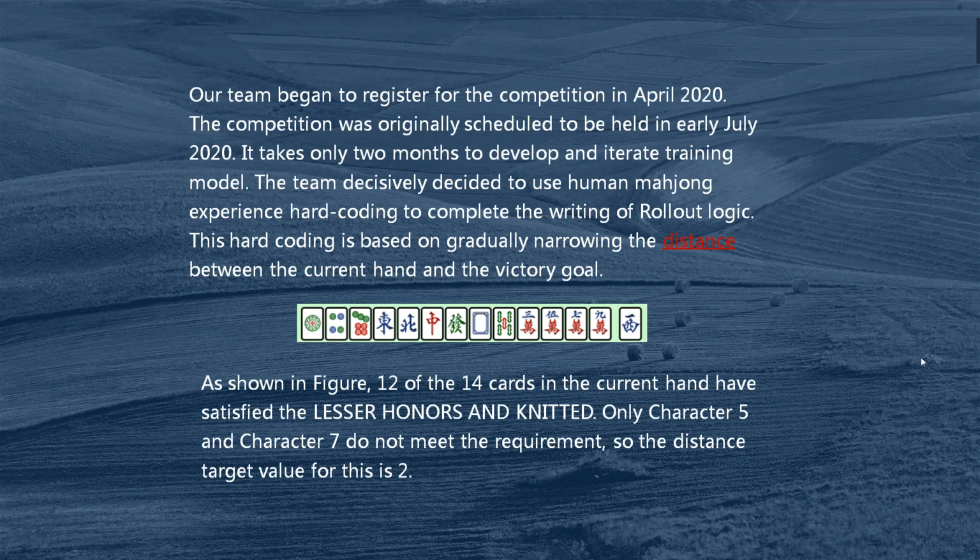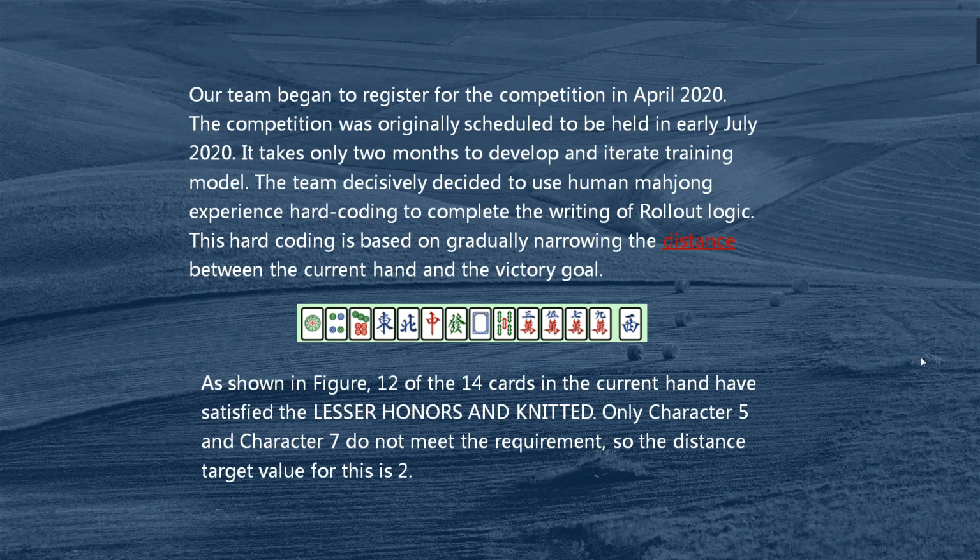Our team began to register for the competition in April 2020. The competition was originally scheduled to be held in early July 2020. It takes more than 2 months to develop and iterate a training model. The team decisively decided to use human Mahjong experience hard coding to complete the writing of the rollout logic. This hard coding is based on gradually narrowing the distance between the current hand and the victory goal.